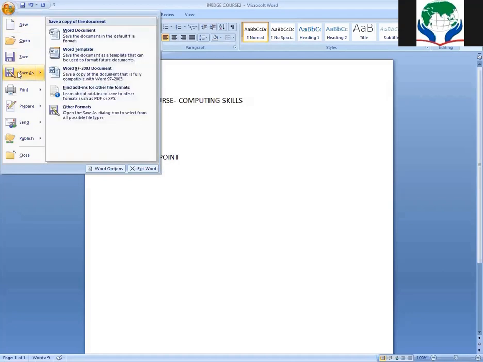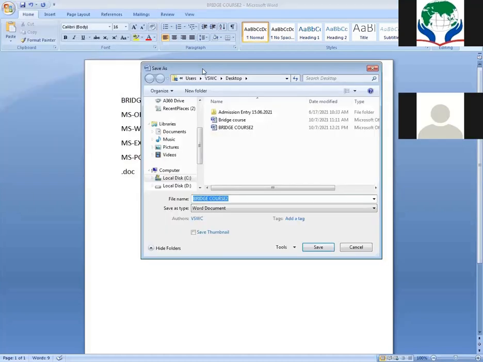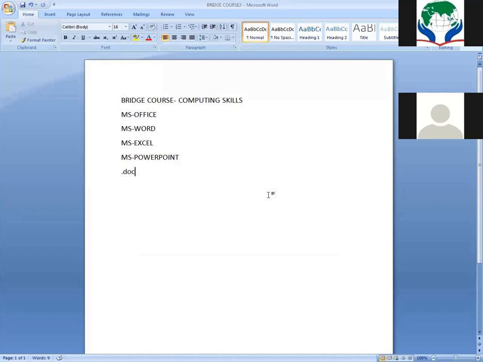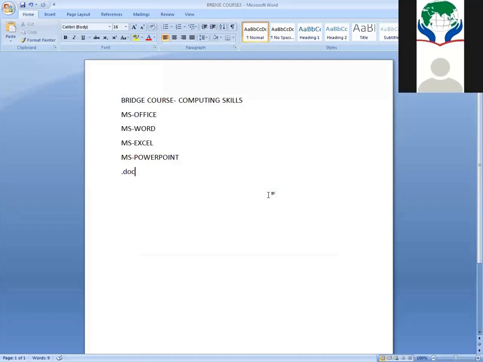Next, Save As. What is the use of the Save As option? If you want to create a copy of one file, you go for the Save As option. This is the dialog box of your Save As option. Then you can give a new name, for example bridgecourse3. So now the bridgecourse2 file and the bridgecourse3 file have the same content, right?